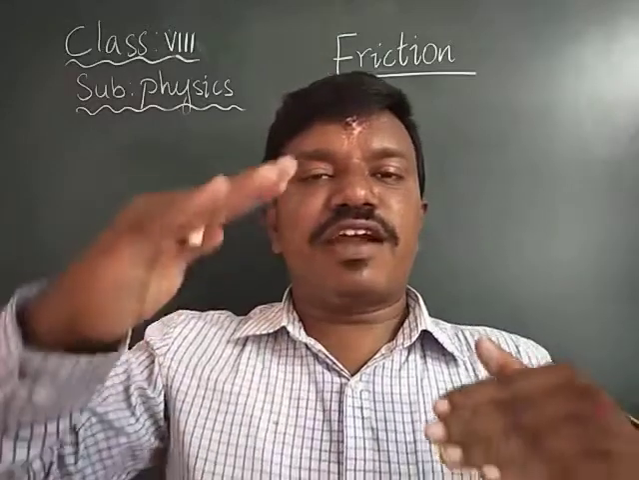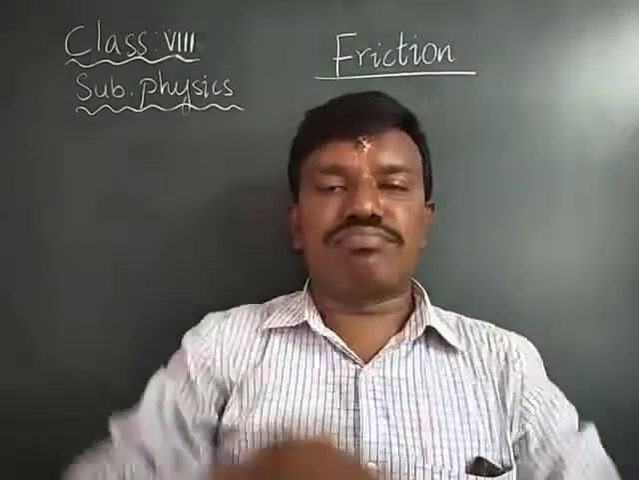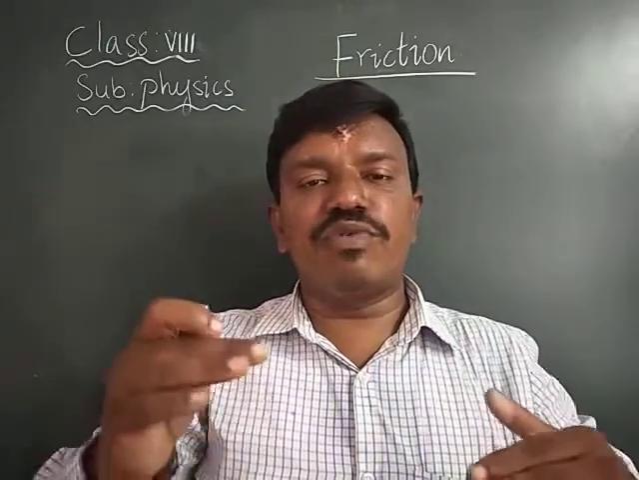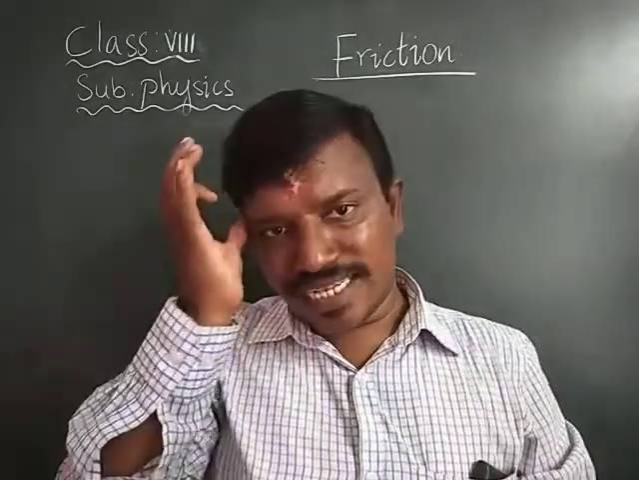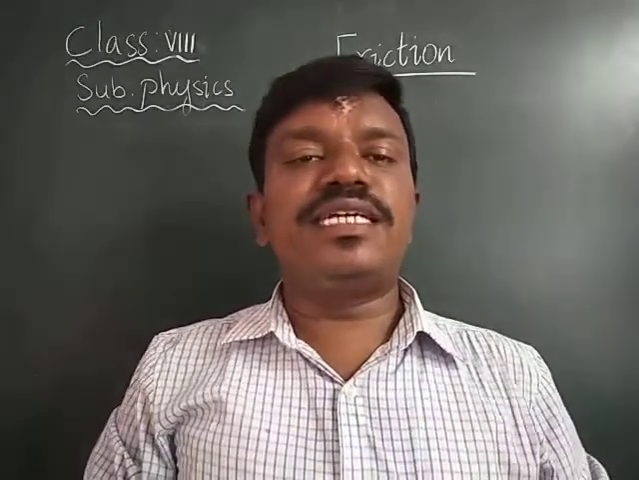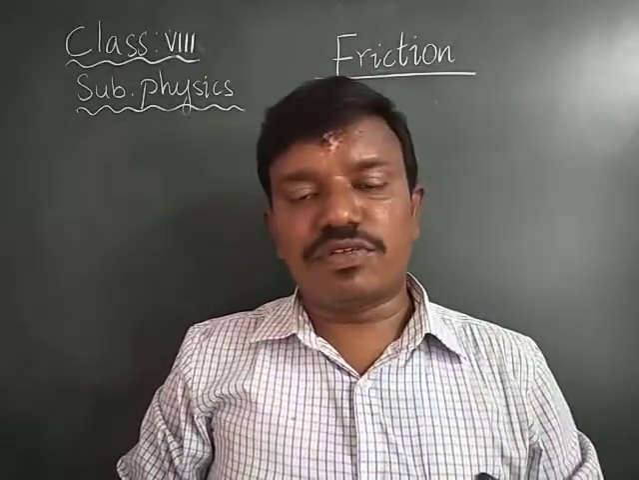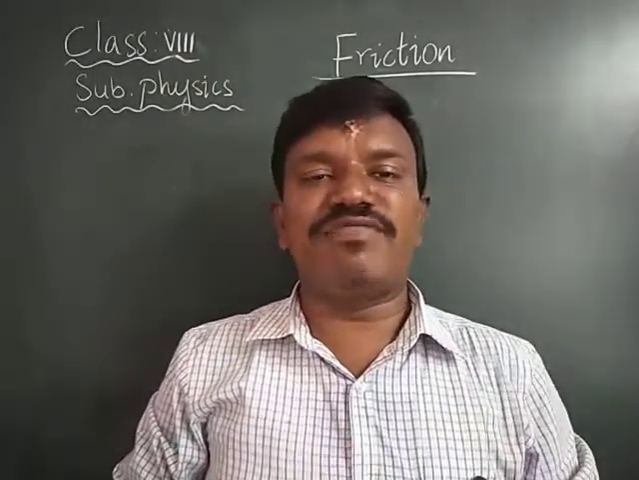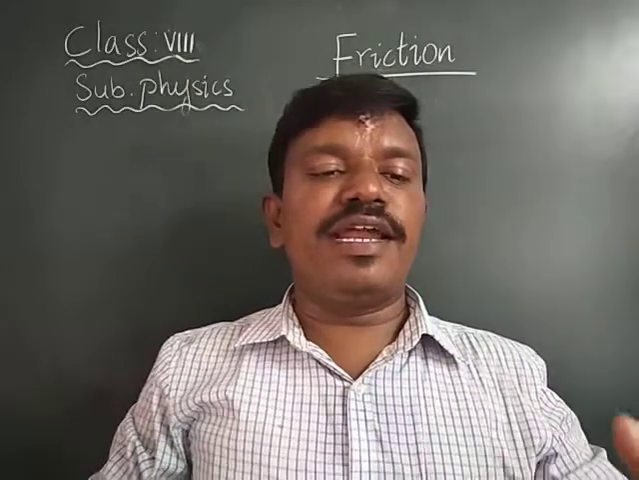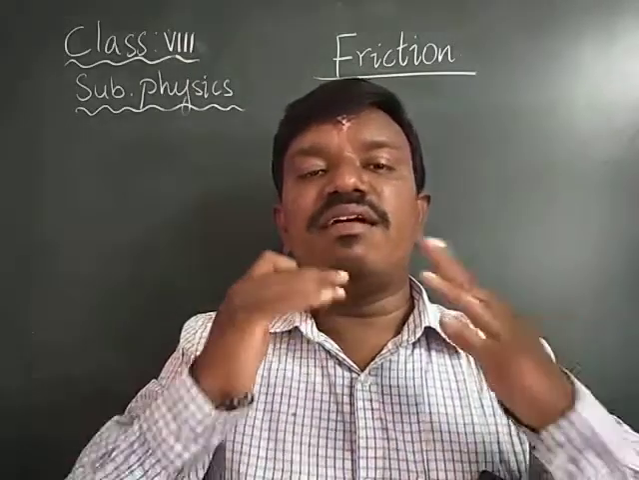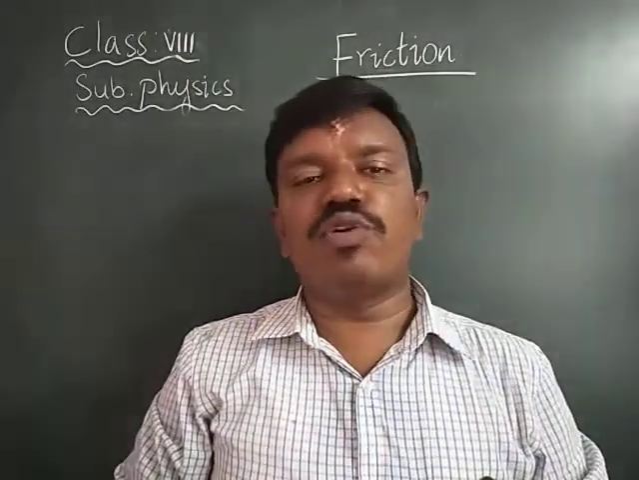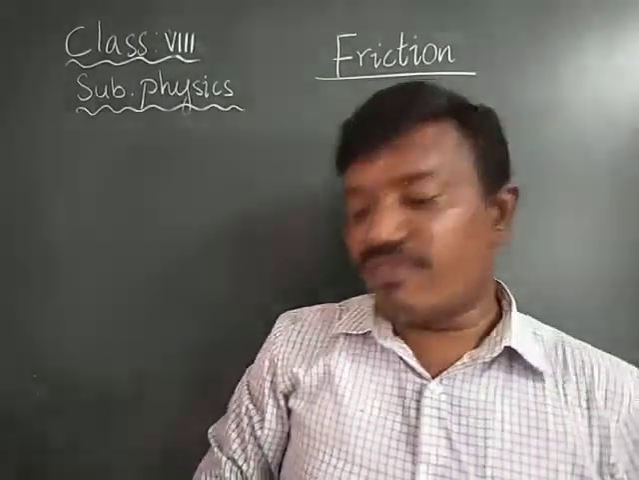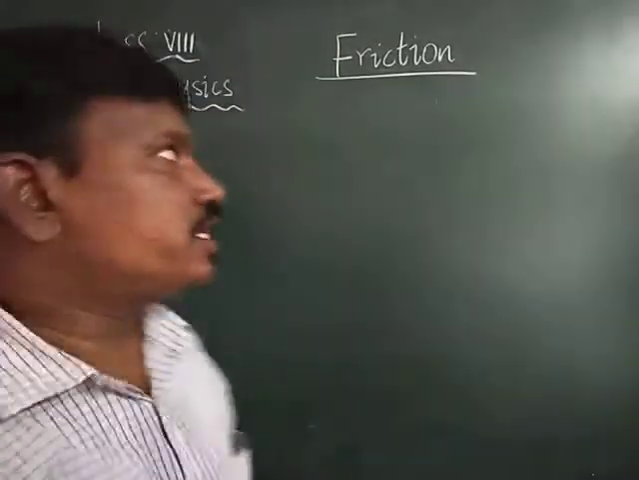That means if a car is going on the road, that is sliding friction. If any vehicle is moving on the road, it is sliding friction. The question asks, when do we speak of sliding friction? We speak about sliding friction when an object is moving relative to the surface of another object. Next, what are the different factors which affect friction?